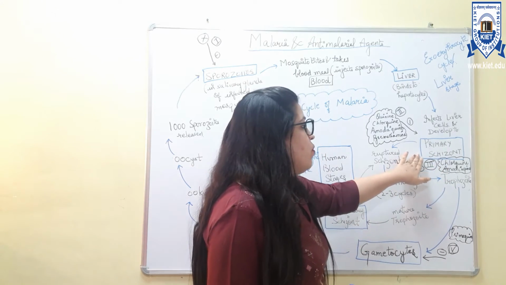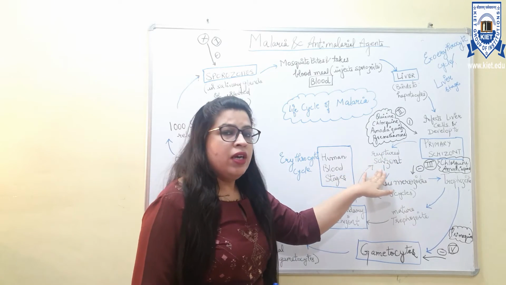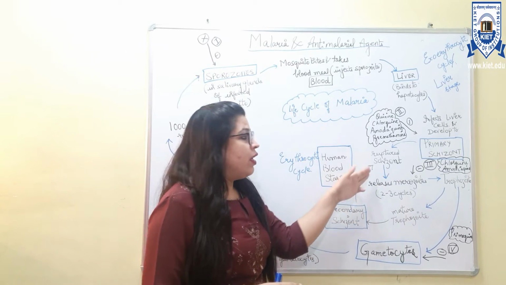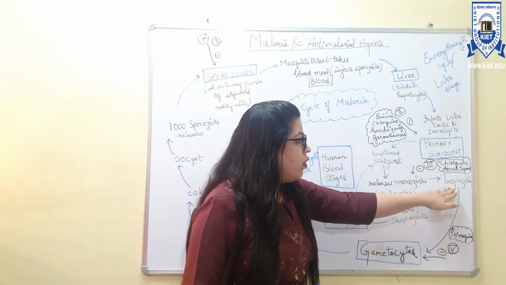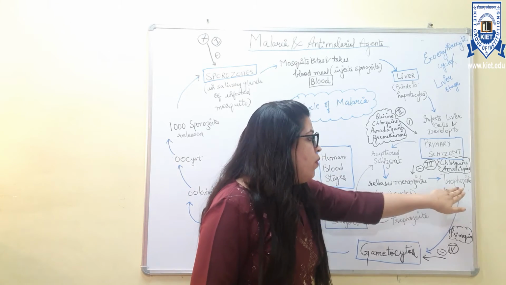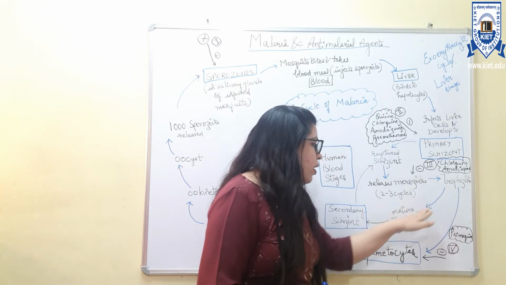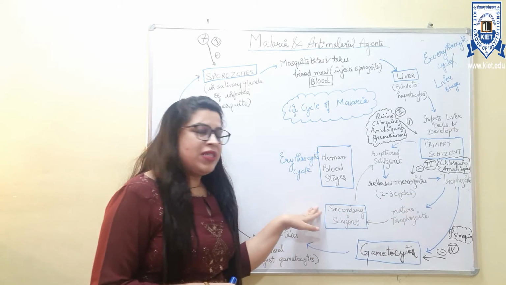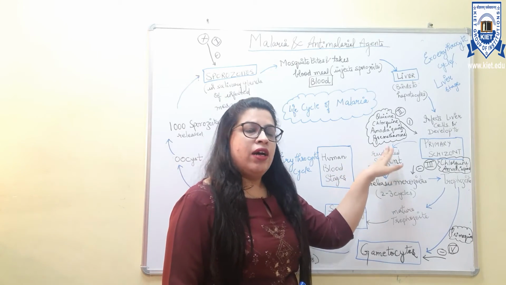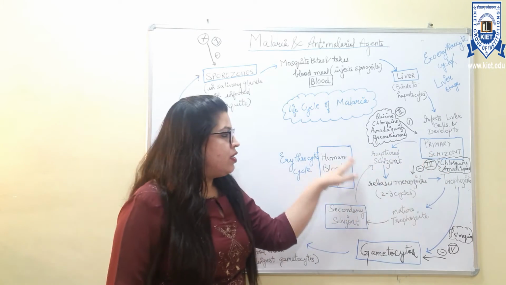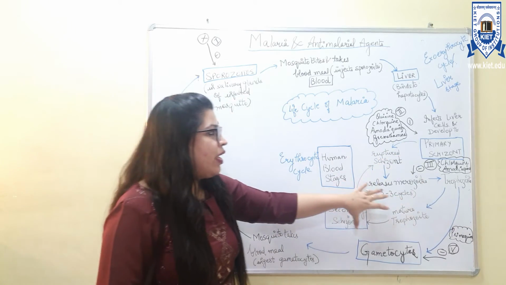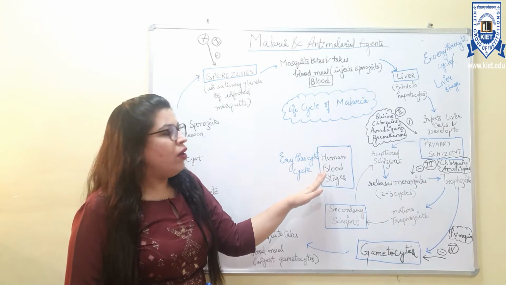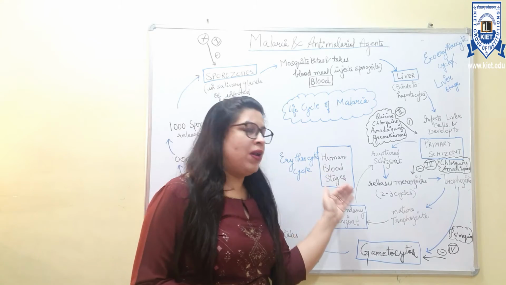Some of these primary schizoids rupture and release the merozoites. These merozoites can again develop into the early trophozoites, which can go into two parts. One is they develop into mature trophozoites and form the secondary schizoid, and they repeat this cycle. This cycle which is going on inside the RBCs is also known as the erythrocytic cycle, or these stages are known as the human blood stages.